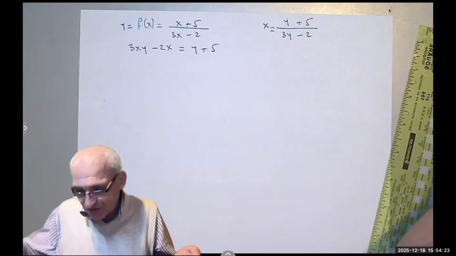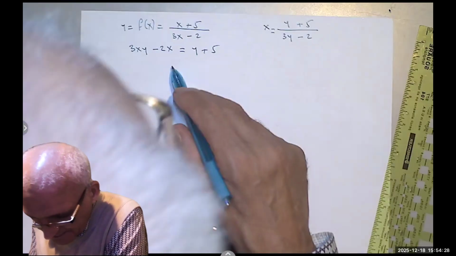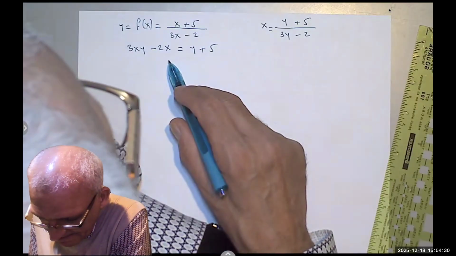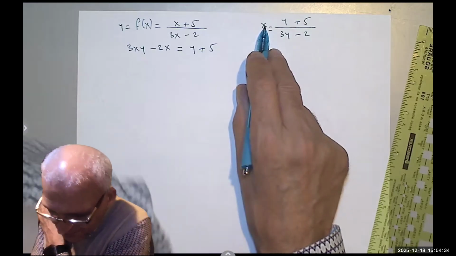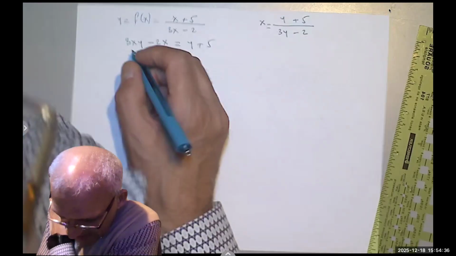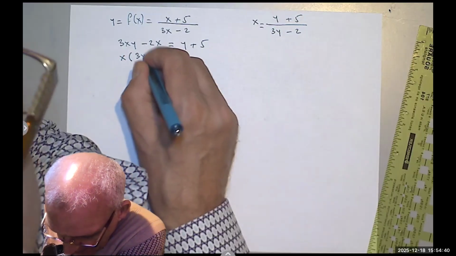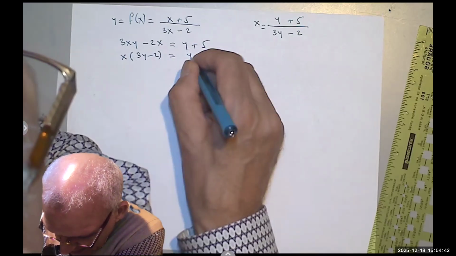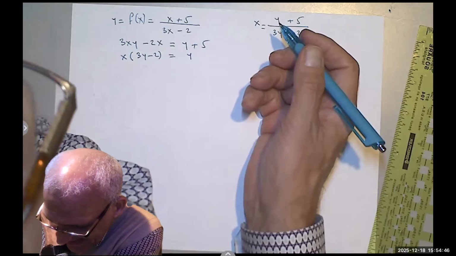In fact, it's already there, right? Because I'm solving for this x. So I'm going to say x times 3y minus 2 equals y. No, what did I do?